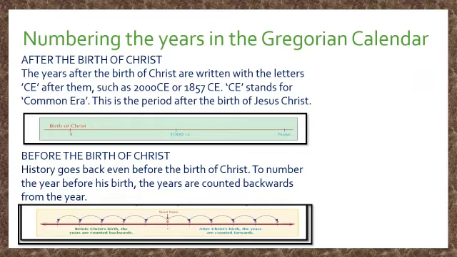Now the next point, before the birth of Jesus Christ. Before the birth of Jesus Christ, the numbering of the years was also done, so history goes back even before the birth of Christ. To number the years before his birth, the years are counted backward from year 1.